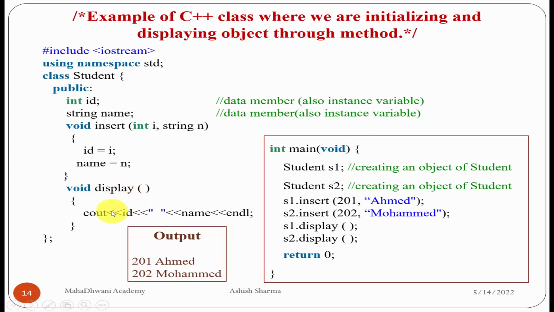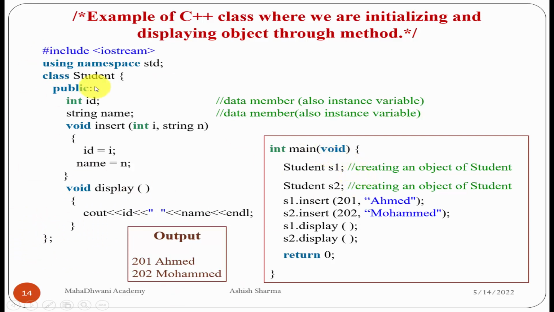The second function is display. The display function, as I told you, we are using to display the output on the screen. So what is the output for us? Cout is an object we use to display the output on the screen, and ID, this is the space, and the name. These two values we get from the data members of the class. Whatever we stored in ID and name, these values come to the display method, and the output we receive from this method. Then close the class.